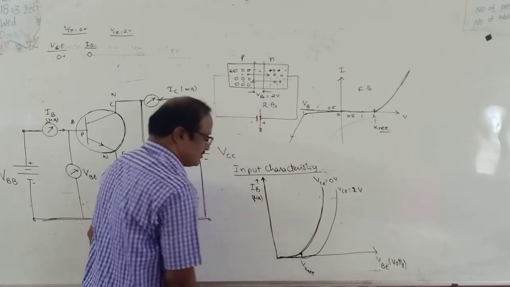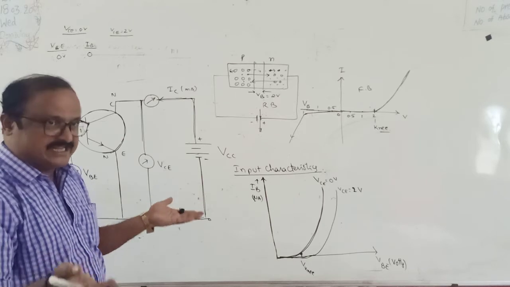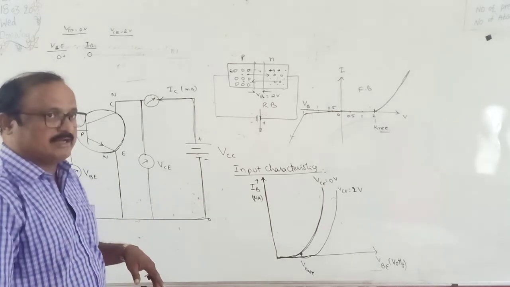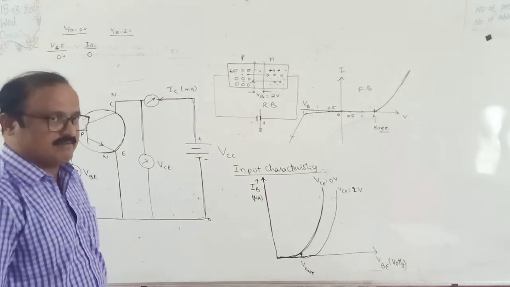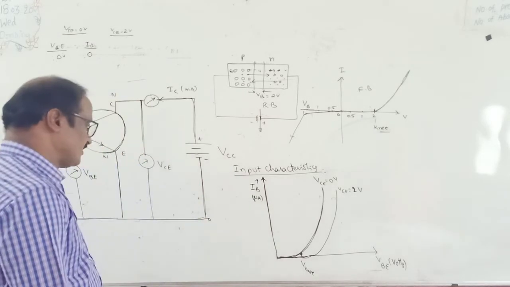VKNV, knee voltage. The value of knee voltage depends on the nature of the diode, whether it is silicon or germanium. This is the input characteristics of the PN junction. Next one,